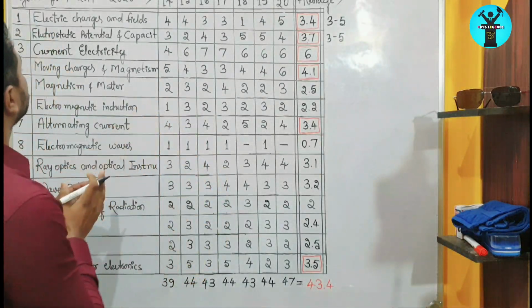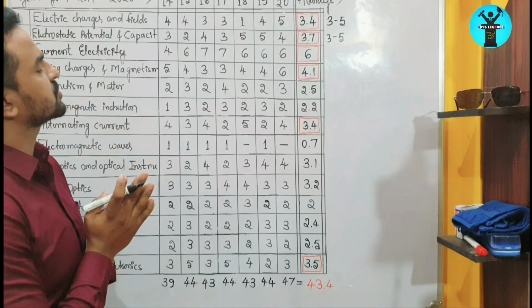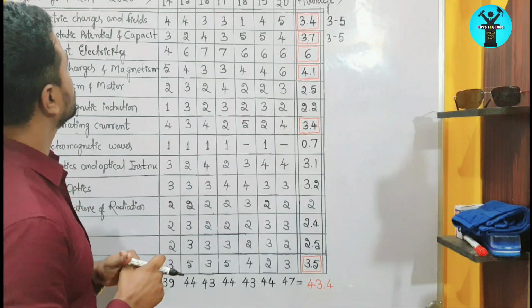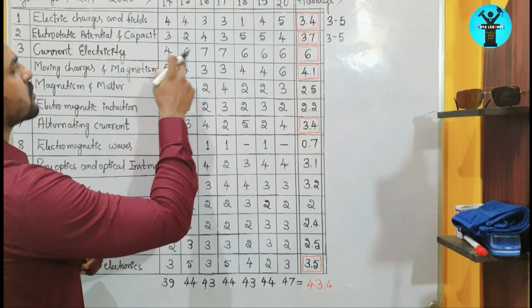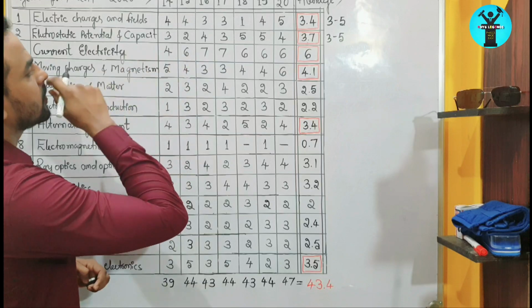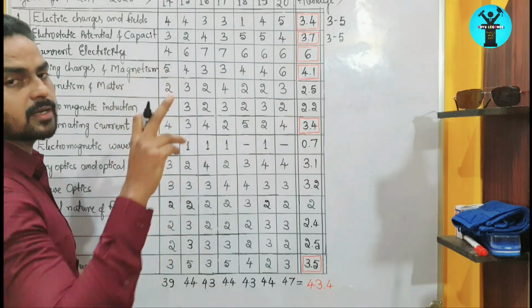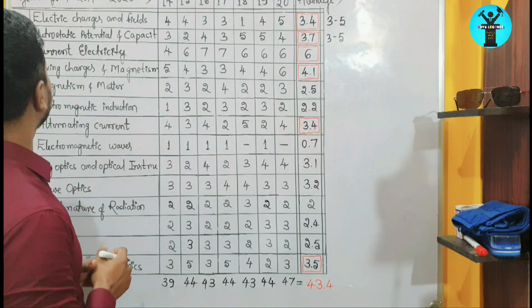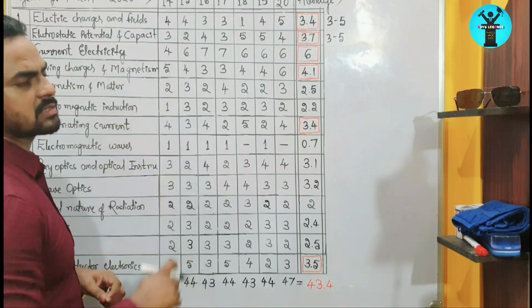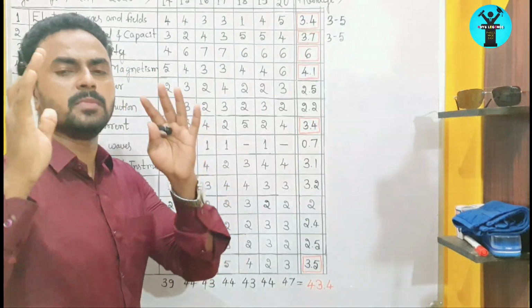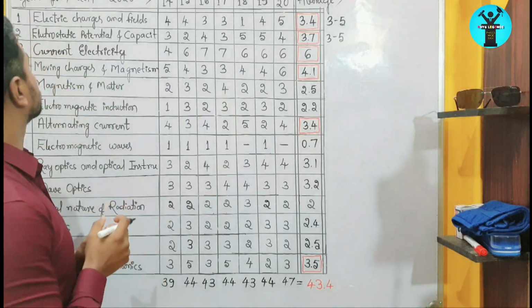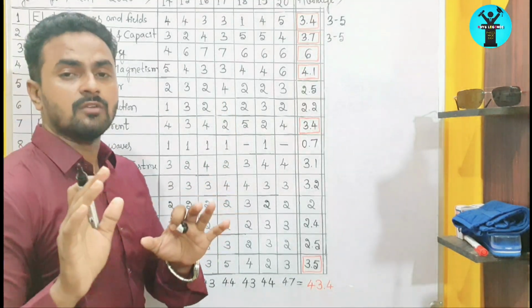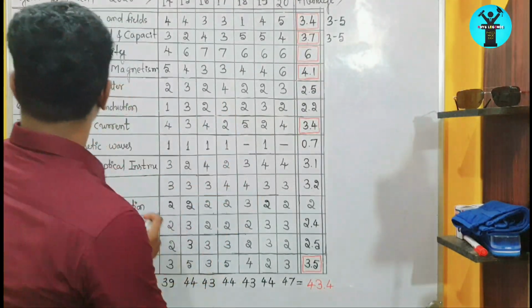In this chapter you can get conceptual questions and numerical questions also. Most probably numerical questions will be there, because in this chapter you will have capacitance and some other related formulas. So the current electricity chapter is one of the very beautiful and biggest chapters in this syllabus, right? Because the teaching hours for this chapter are also more, right?